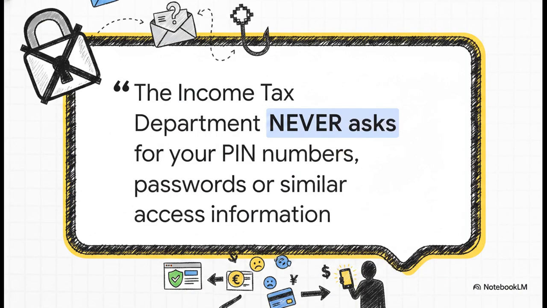Before we officially wrap up this explainer, I really need to highlight this massive security warning directly from the department. You'll actually see this persistently displayed at the bottom of the portal. With a transition as huge as moving to the 2025 Act, there is going to be confusion. And unfortunately, scammers love confusion. They use it for phishing attacks, sending emails claiming you need to update your details for the new system. The department is making it crystal clear here. They will never ask for your PIN numbers, passwords, or credit card info via email. So please stay vigilant, verify everything through the official portal, and don't let the anxiety of learning new compliance rules trick you into compromising your personal data.